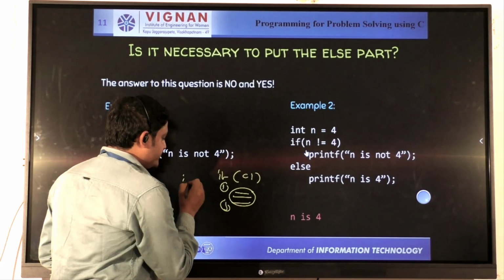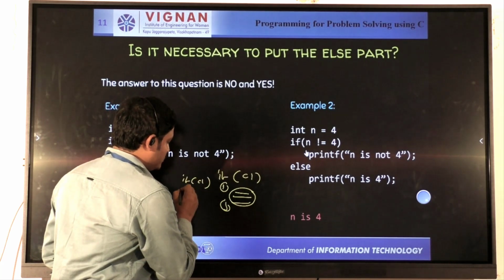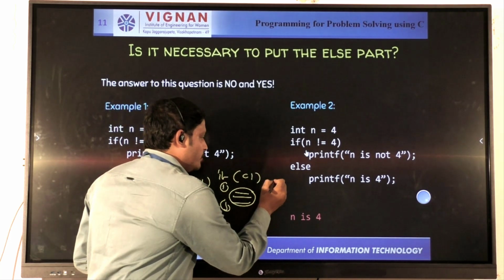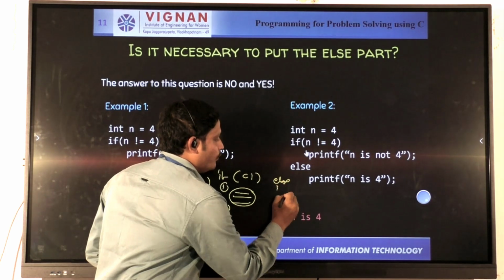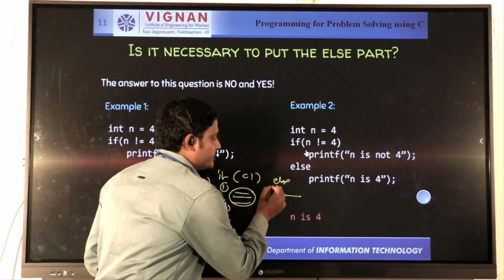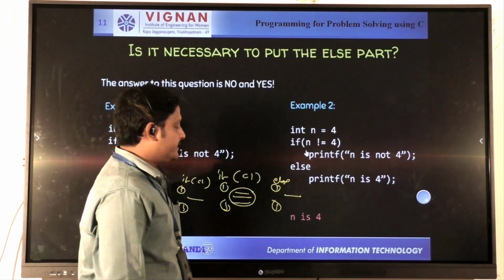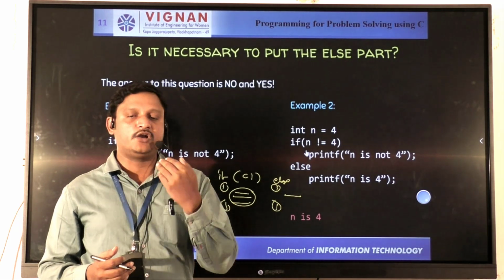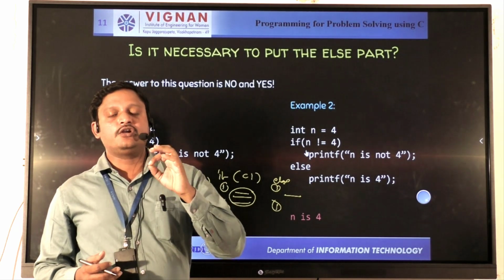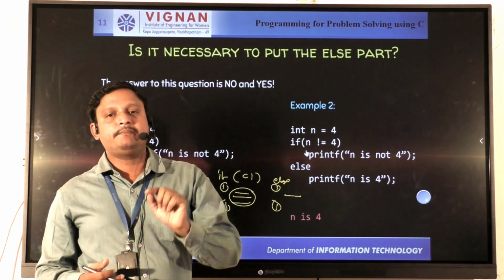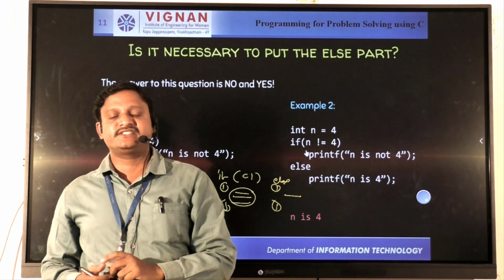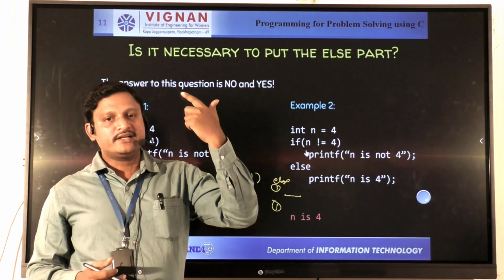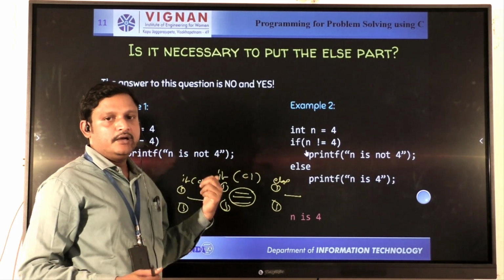If you execute only one statement, there is no need to mention braces. If more than one statement is executed, then we give the curly braces.